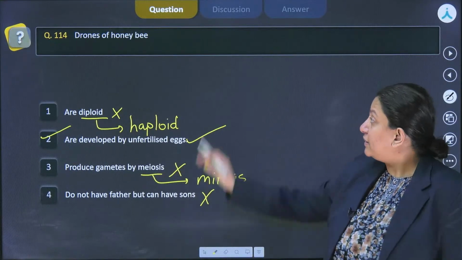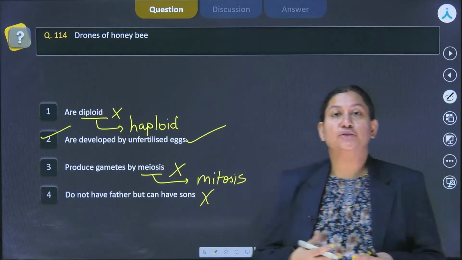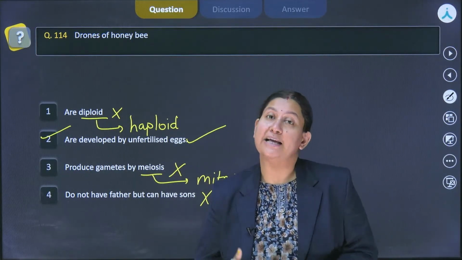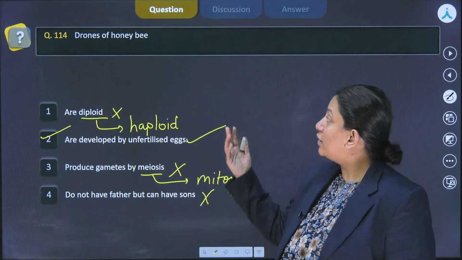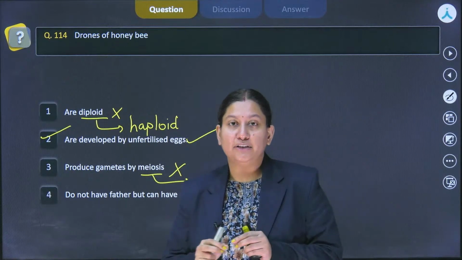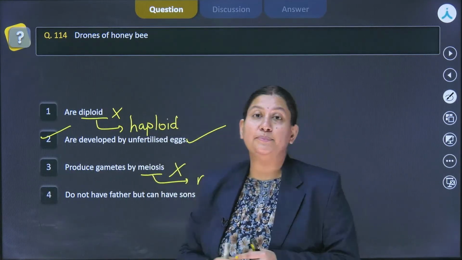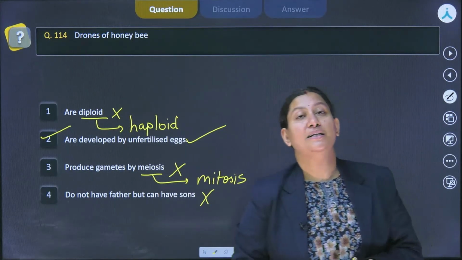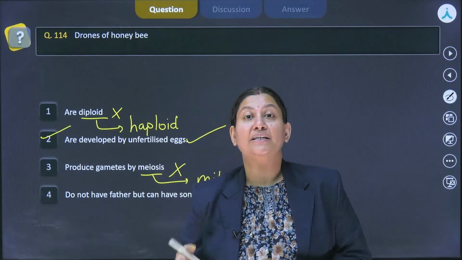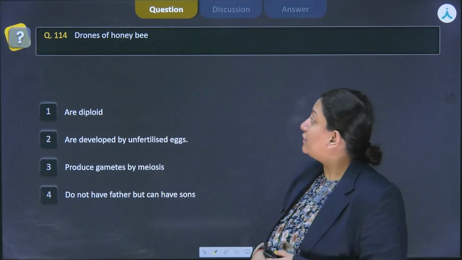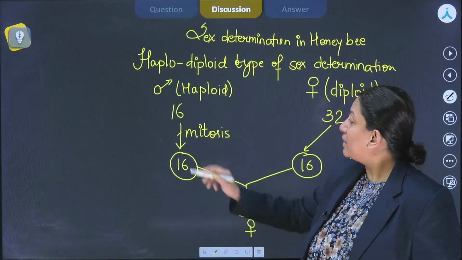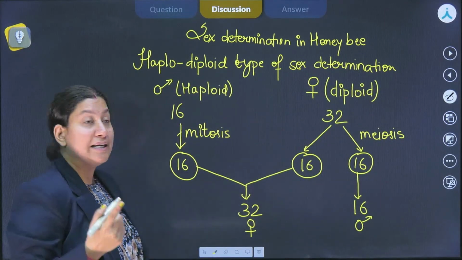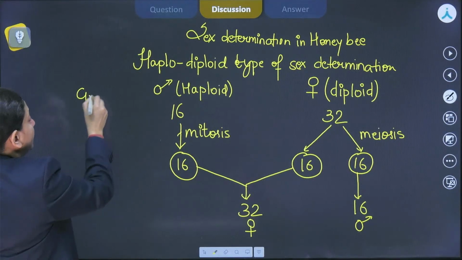Now, with reference to honeybee, in the case of sex determination, certain times the question is asked about a comparative study or the similarity. For example, if I pose a question here: what would be the similarity that you could see if you compare honeybee with grasshopper? One thing that we commonly see is that in honeybee and in grasshopper too, males have fewer chromosomes than females, right? In honeybee, males have 16 chromosomes while the females have 32 chromosomes.